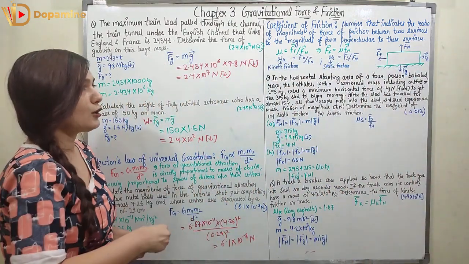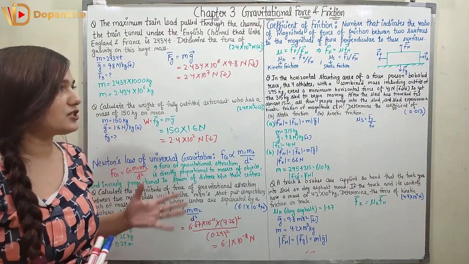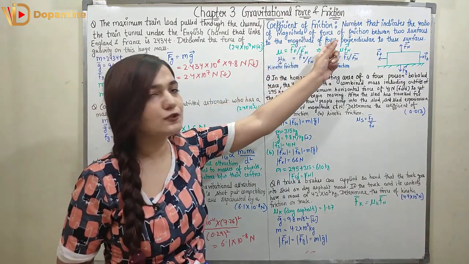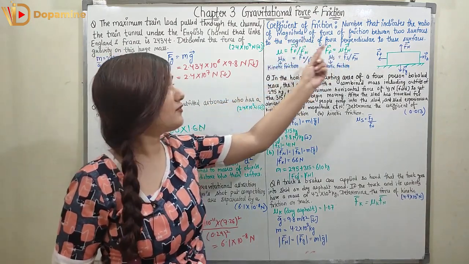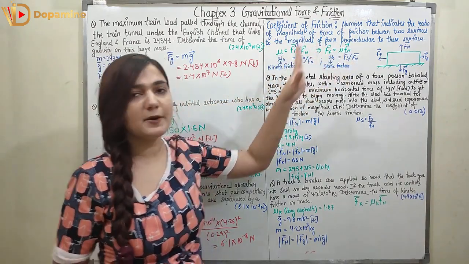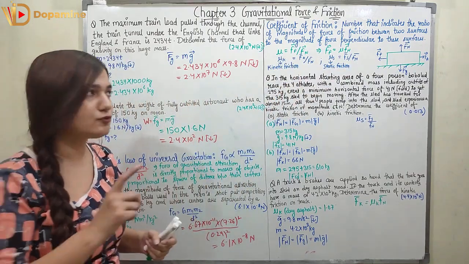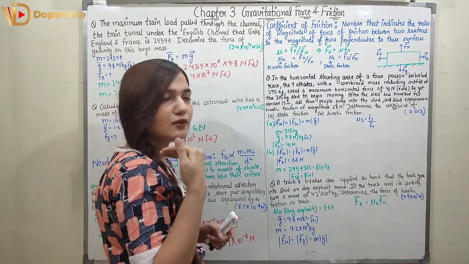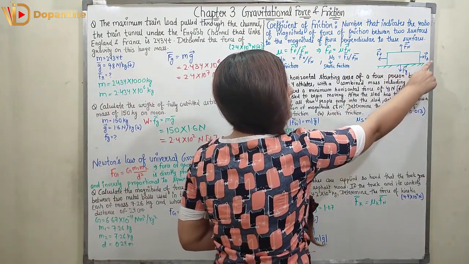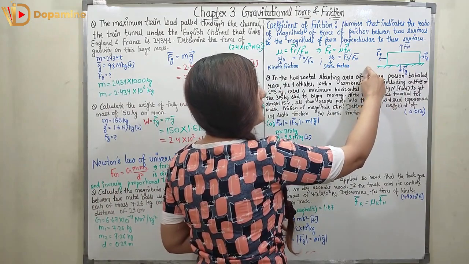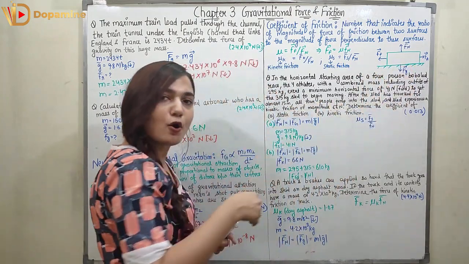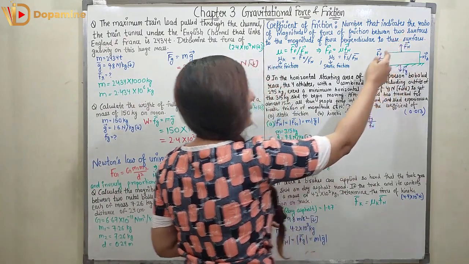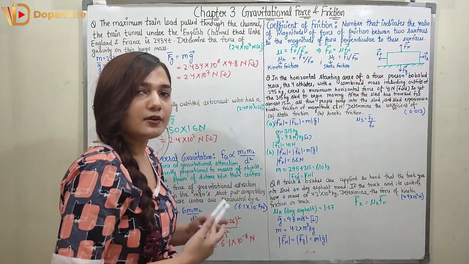Now coming to the coefficient of friction. What is the coefficient of friction? It's a number that indicates the ratio of the magnitude of the force of friction between two surfaces to the magnitude of the force perpendicular to these surfaces. So I have two surfaces. There would be some force of friction which acts in the reverse direction of the applied force. So if the applied force is in this direction, the force of friction will be in the reverse direction. The force of gravity will always be in the downward direction and the normal force will be in the upward direction, opposite to the force of gravity.